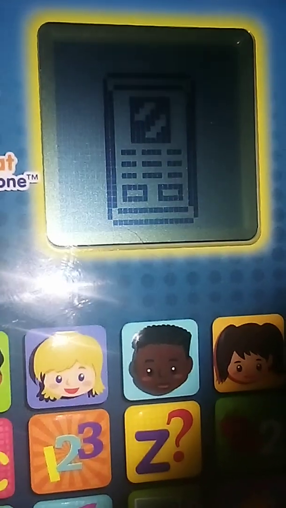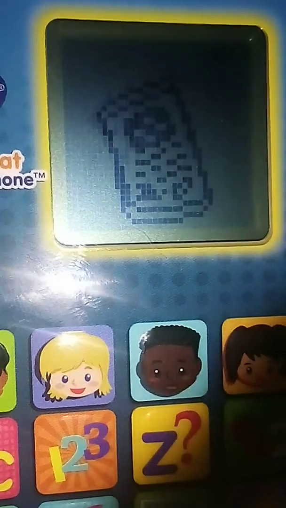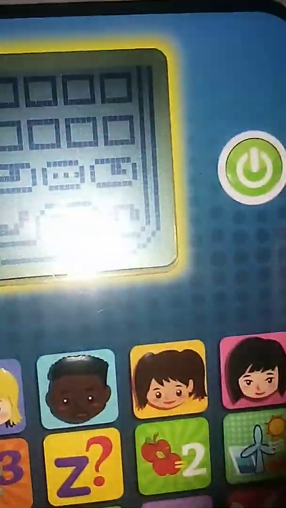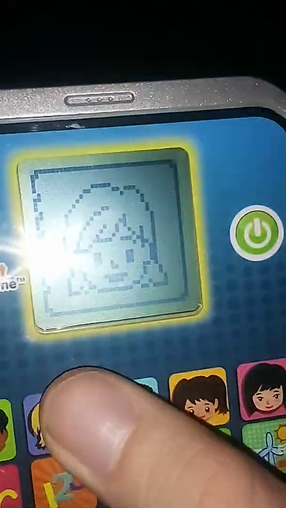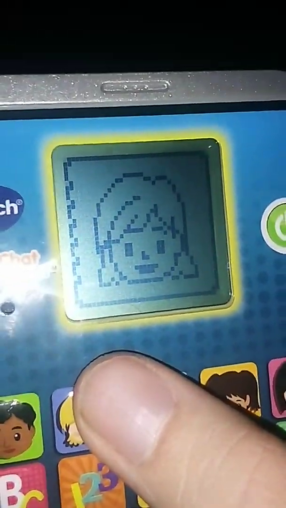Please leave a message after the beep. Hey, how are you? Thanks for calling. Press the green call button to make a call. Let's call our friend. I don't know who that Call is.